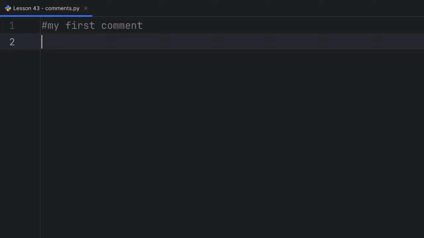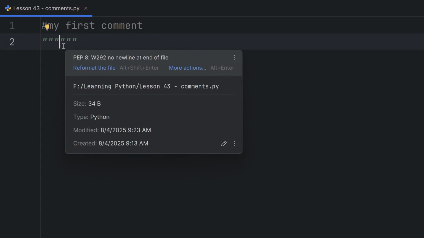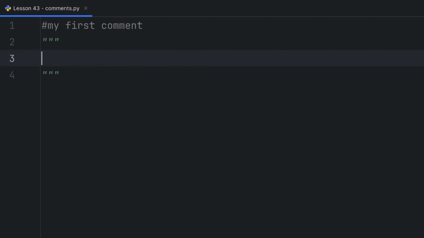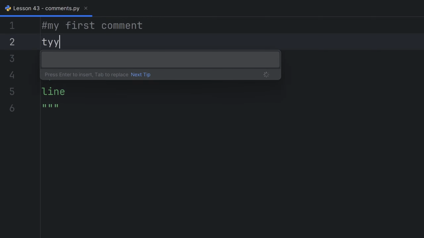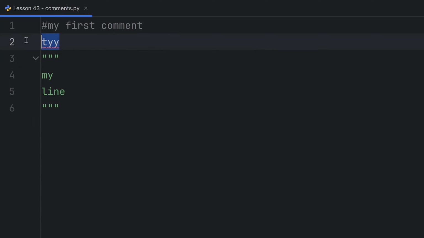You need to write triple quotes. As you can see, they are created automatically when you write two times double quotes, and here you can write your multiple line. For example, my line, and it works. But here, if I wrote, for example, and write, it doesn't work. It shows an error.